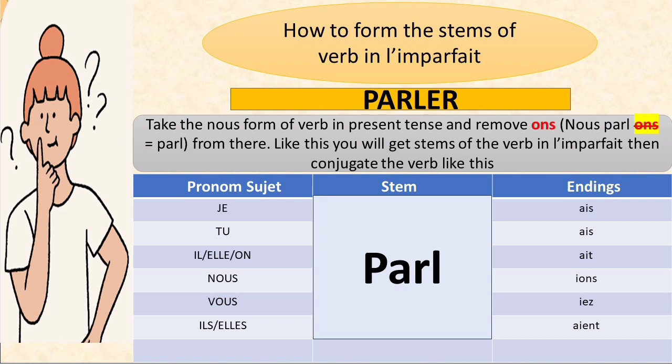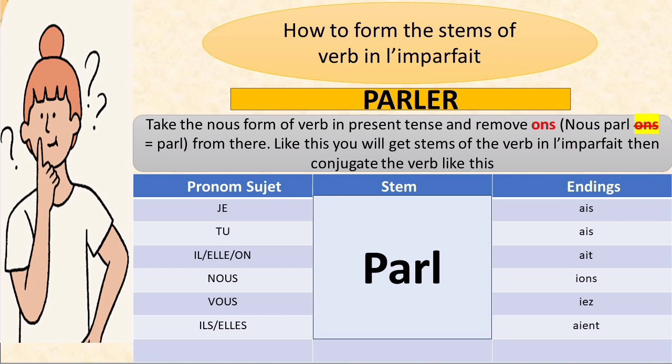Now, how to conjugate the verbs in imparfait? For that, you require the stem of the verbs. For that, take the nous form of the verb in present tense and remove ons from there. After removing ons from the nous form of the verb, the rest of the verb will be the stem of the imparfait verb.